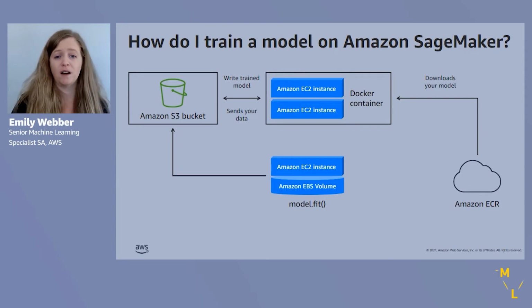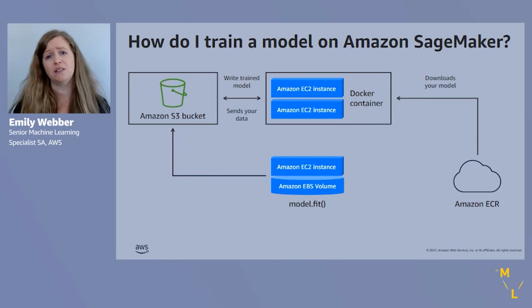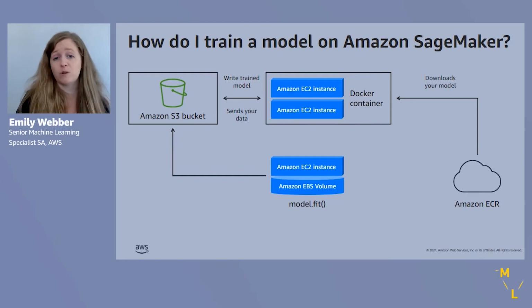So we're turning on a SageMaker training job, which can again be one or a number of EC2 instances. We can have tens of instances in our clusters on SageMaker. And so we can get really advanced compute. We can get P3s, P4s. We can get compute optimized, so the C family of instances. We can get something much smaller when we're just prototyping. So you have a lot of variety in terms of the compute that you can use to train your model.